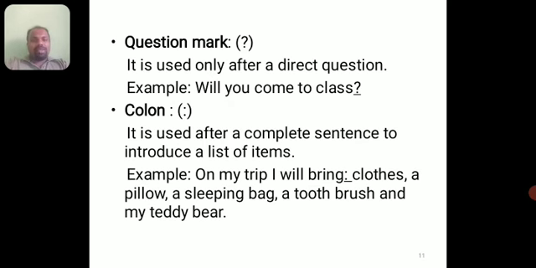And colon. It is used after a complete sentence to introduce a list of items. So after a complete sentence, to introduce a list of items. Example, look at the example here. On my trip, I will bring: look at the colon I have used here, and it has been underlined. On my trip, I will bring: clothes, a pillow, a sleeping bag, a toothbrush, and my teddy bear. So along with the colon, we have used commas, and at the end of the sentence, we can see a full stop.